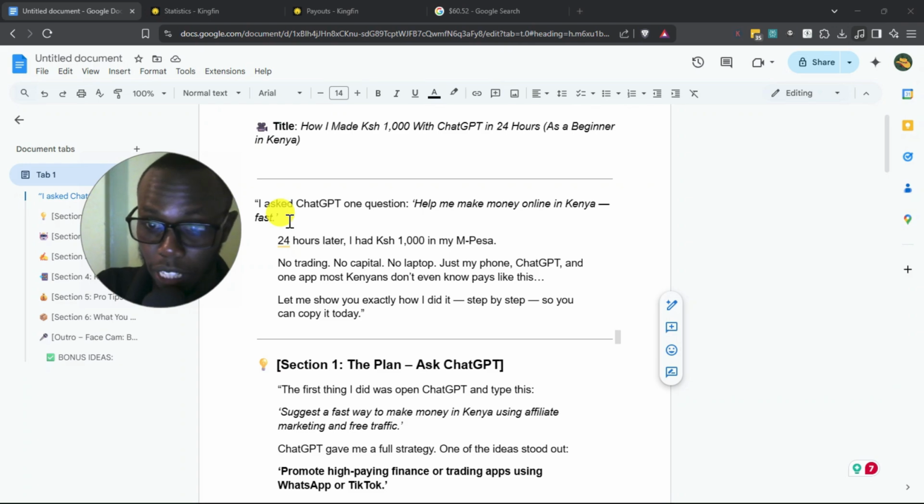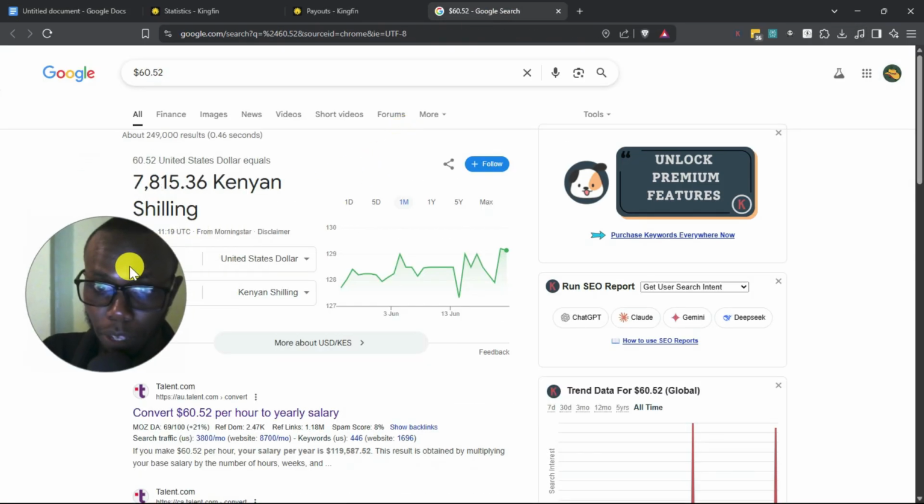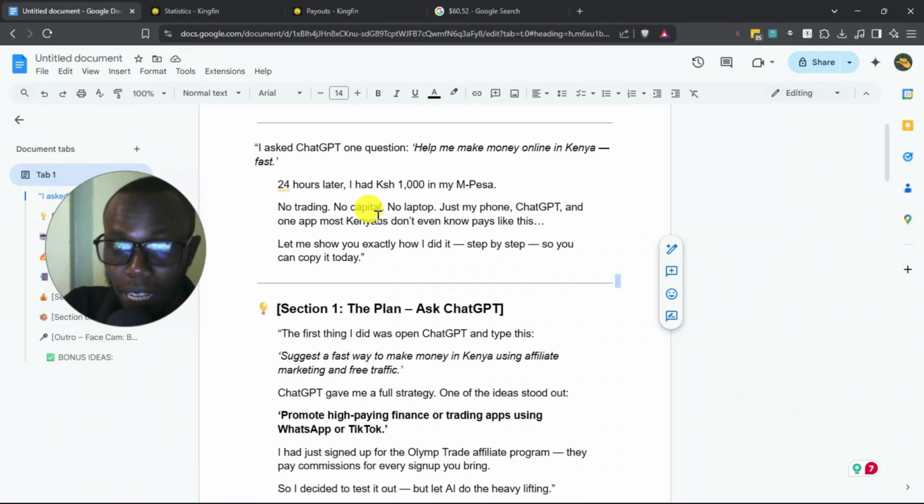So 24 hours later, I had 1,000 in my M-Pesa, right? Of course, it was more than 1,000 really. I ended up having more, as you can see here. I'll show you a proof later of what that is. But yes, I ended up with 1,000 first, and then it kind of skyrocketed from there, and I ended up with around $60. No trading, no capital, of course, no laptop, just my phone, ChatGPT, and one app most Kenyans don't even know there is like this.